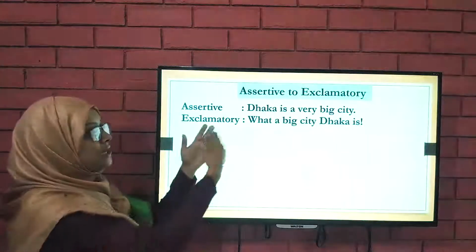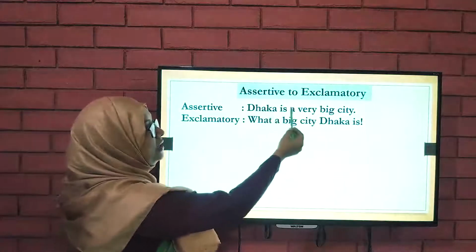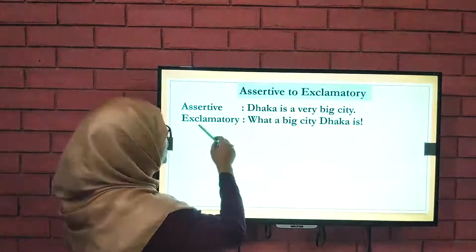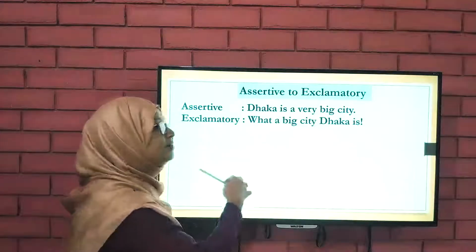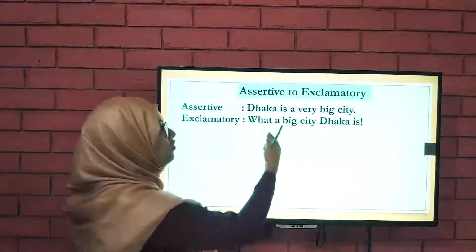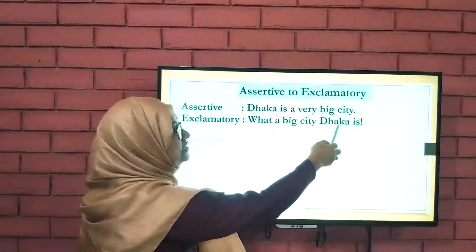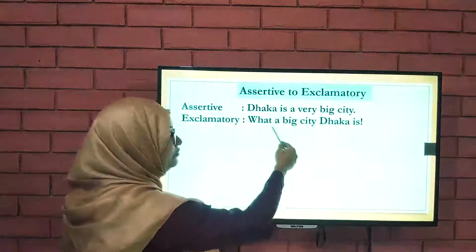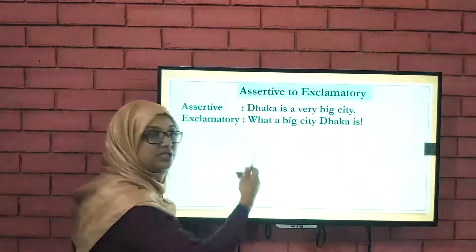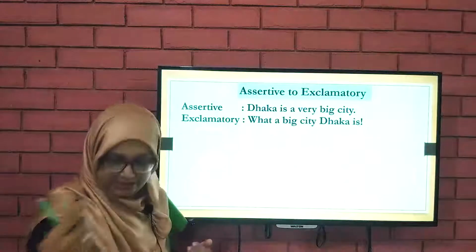So what I have done here: Dhaka is a big city. It starts with a subject, but when the sentence is exclamatory, I have started with what. What a big city Dhaka is. You just look at the sentence and think about the structure. Later, I will discuss that.